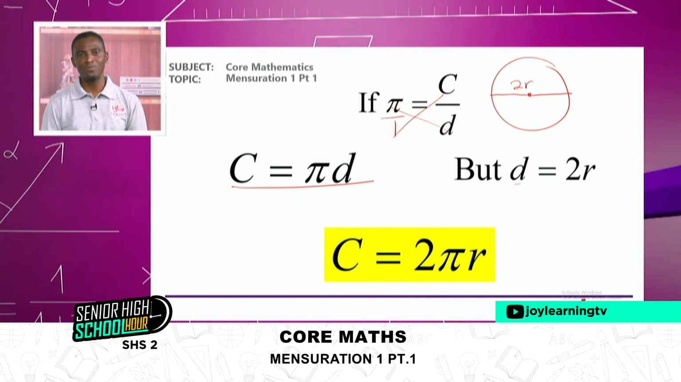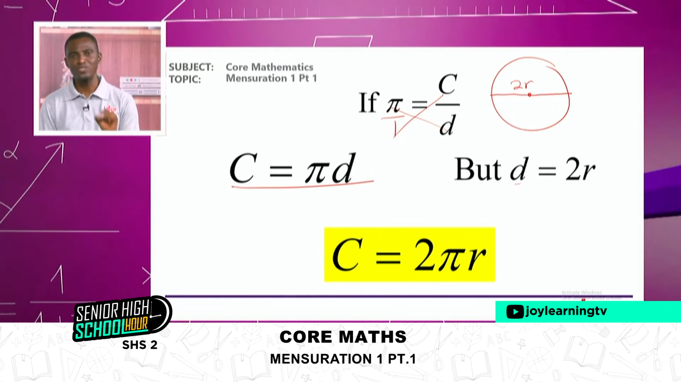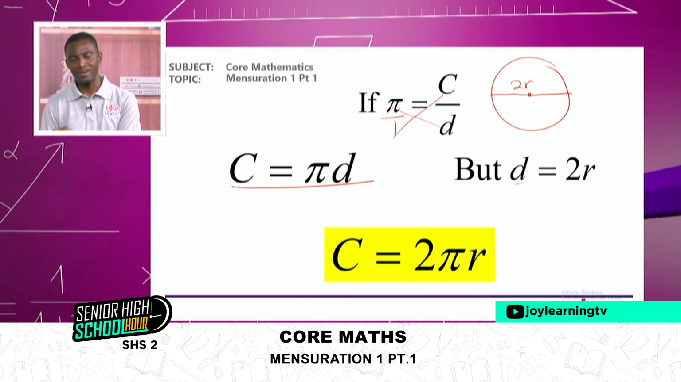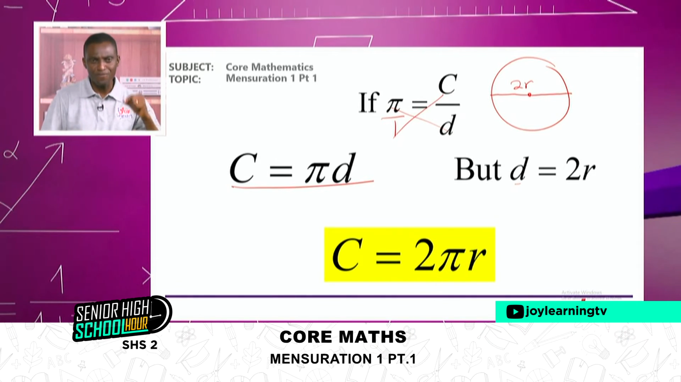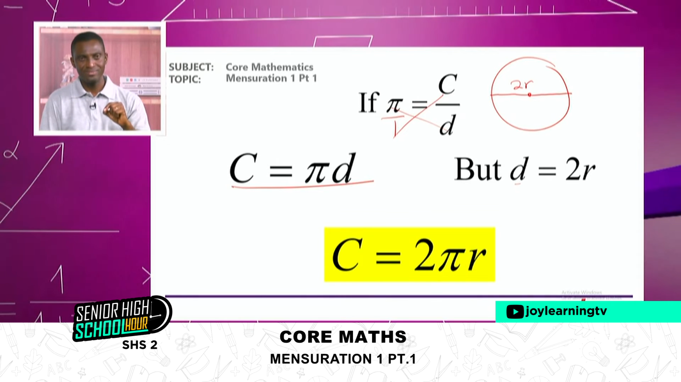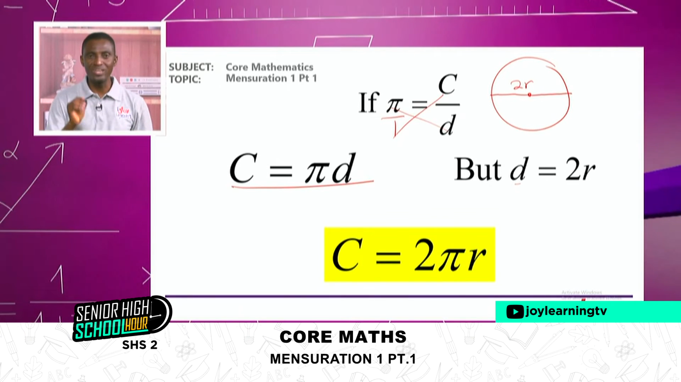And I'm sure this formula is very known to you. I mean, you know it already, that circumference of a circle is 2 pi r. So this is not magic. I mean, they didn't quote it from somewhere. It came from the definition of pi. And so by the definition of pi, we can now know the relationship.